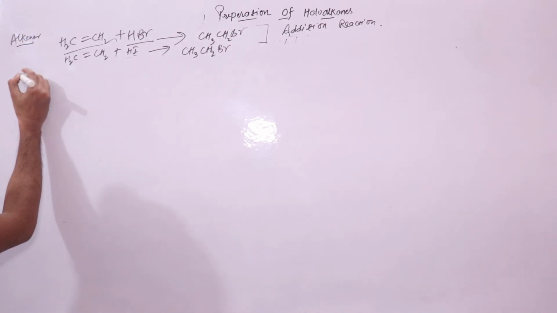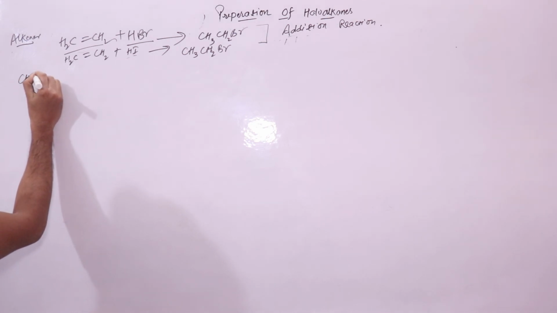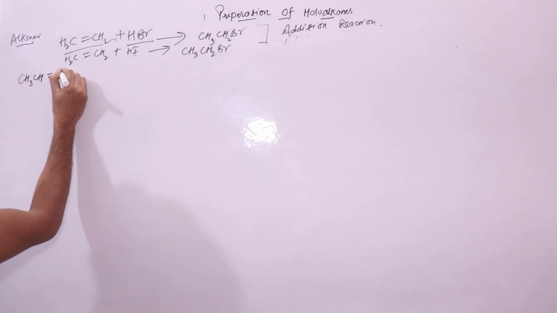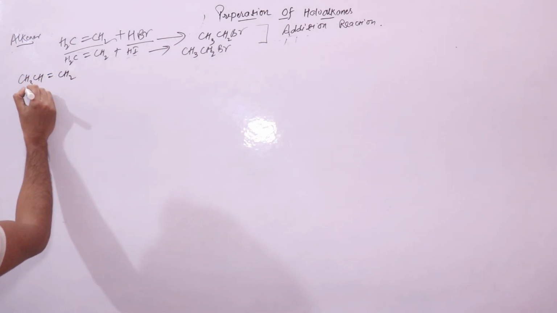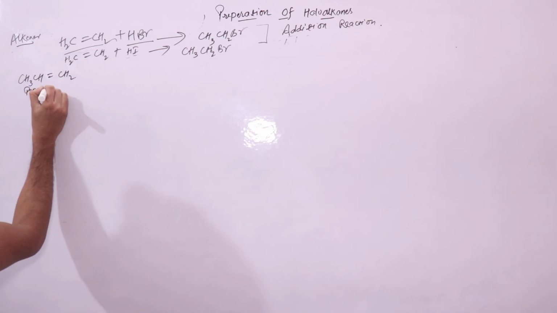Now if I take an unsymmetrical alkene, for example CH3CH=CH2, this is your propene molecule.